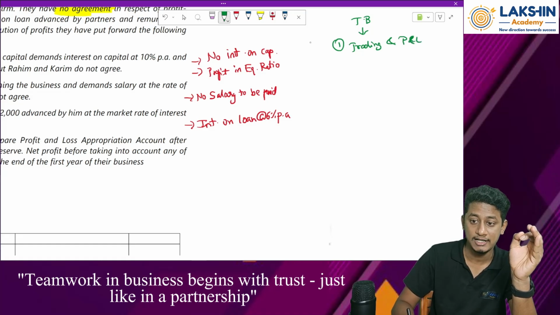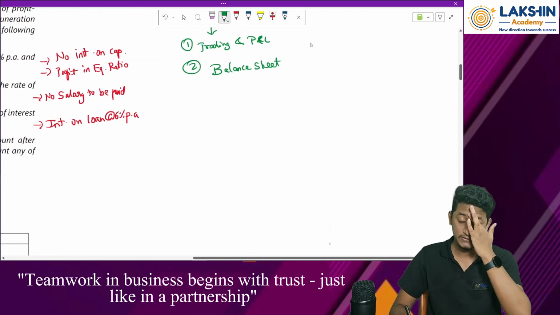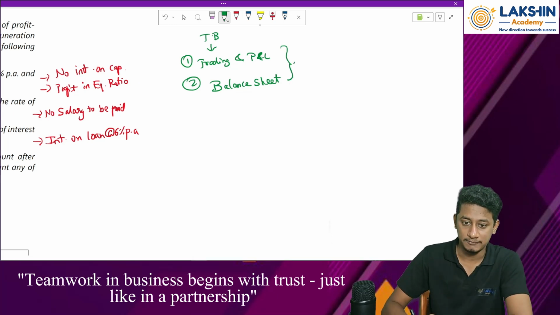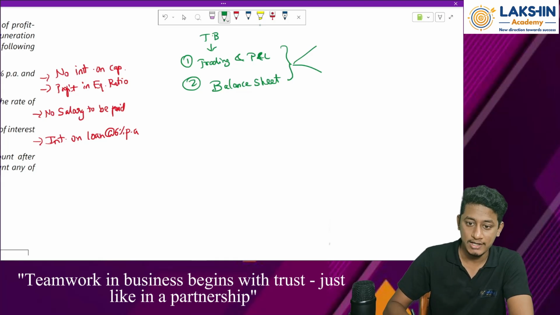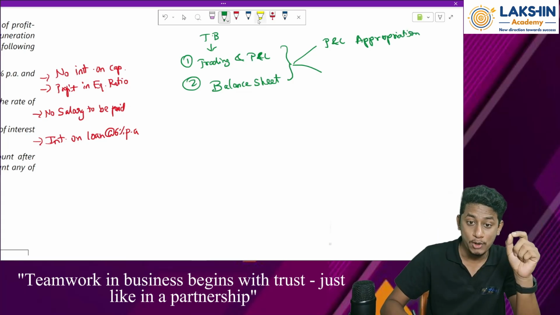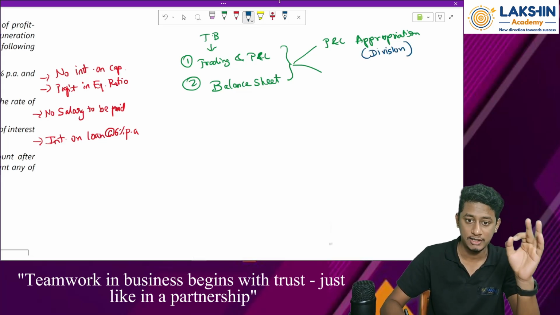And then I go for the balance sheet, right? This is what we have studied till now in the final accounts of a sole proprietor. But when coming to partnership, there are some small changes. Between these two, we prepare two different accounts. One is the P&L appropriation account. Now, what do you mean by the term appropriation? Appropriation means division. Remember the word. For division, we use the word appropriation. Clear?